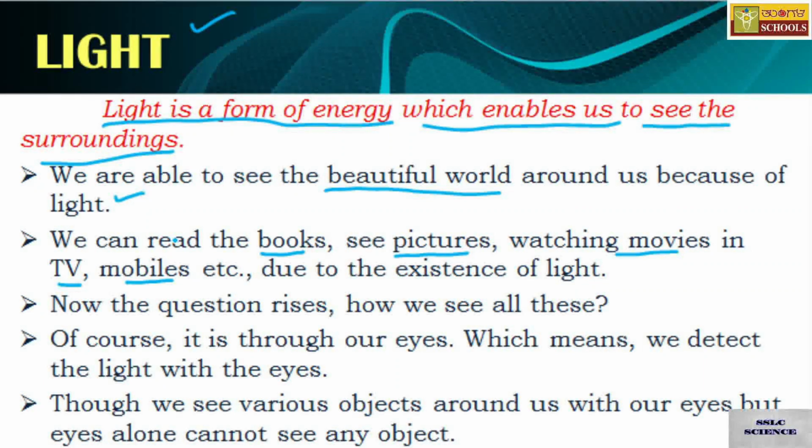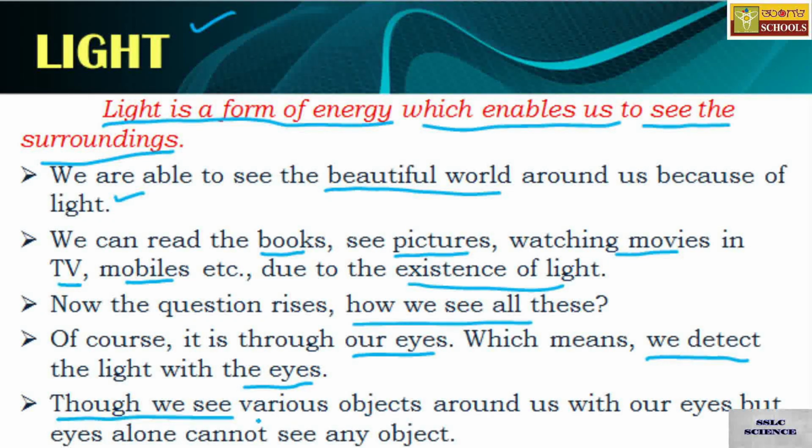They are all due to the existence of light. Now the question arises, how do we see all these? Of course, it is through our eyes, which means we detect the light through our eyes.